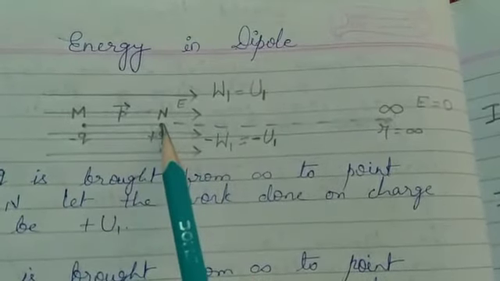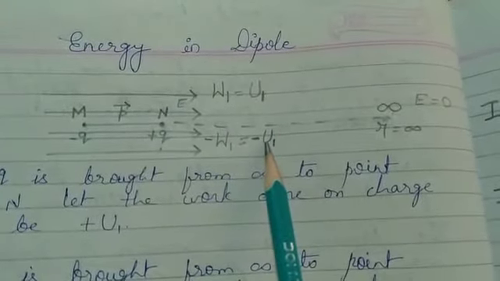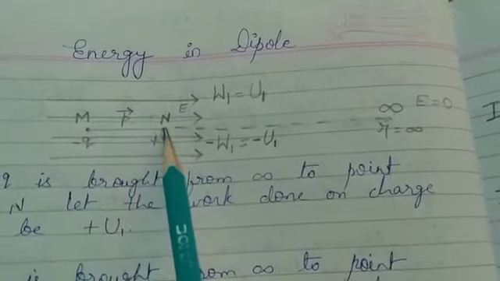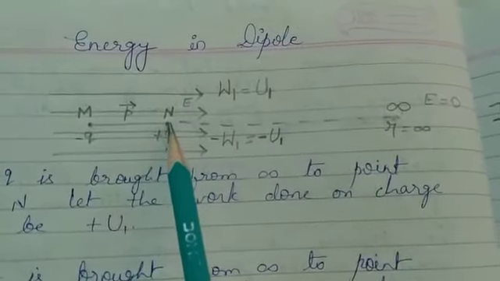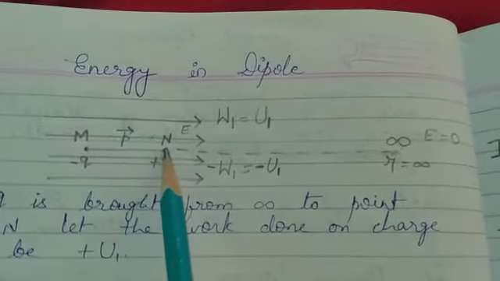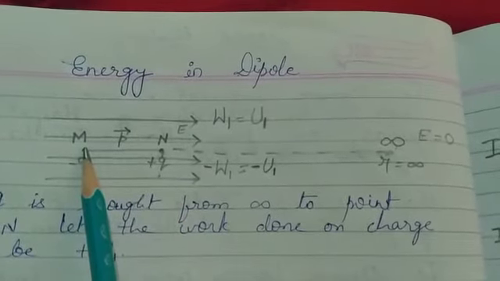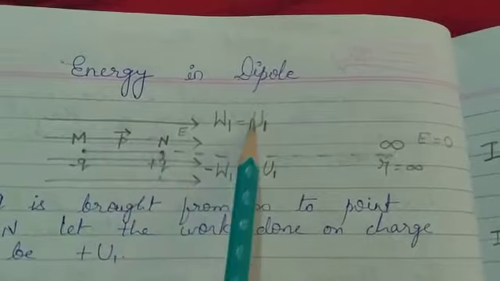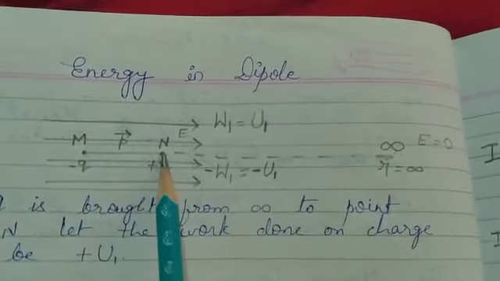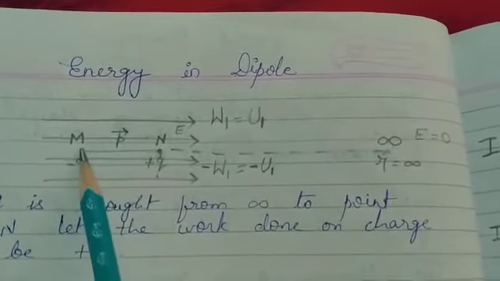So what is the total energy at N? U1 plus minus U1, that is 0. So at point N, how much energy are we getting? 0. Now N is not the position of minus q. Minus q's position is M. At point N, the total energy we got is 0. So the actual energy in the dipole we will get in moving the minus q charge from N to M.